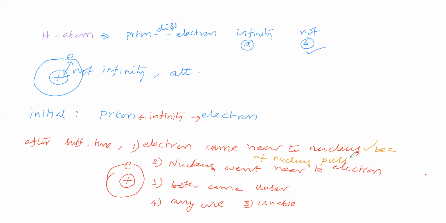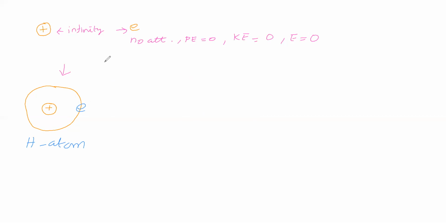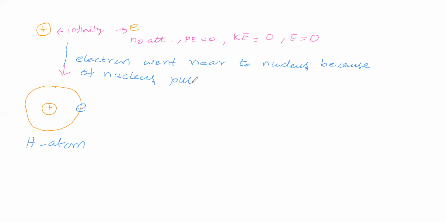Out of these three, let us take this one: the electron came near to the nucleus. So here what had happened means the electron went near to the nucleus because of the nucleus pull.